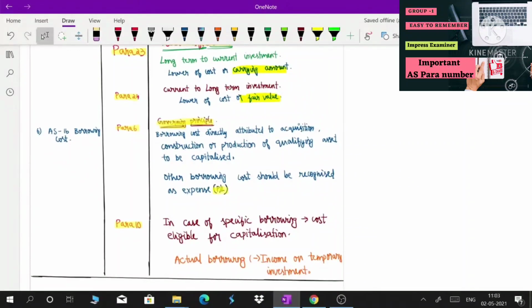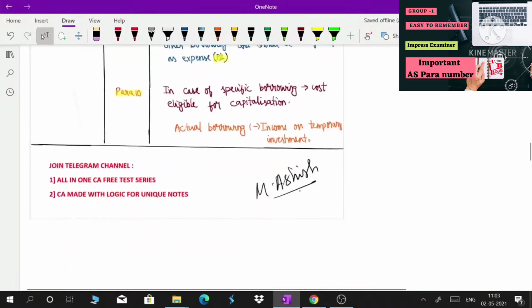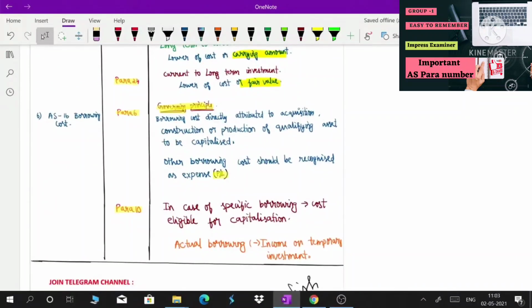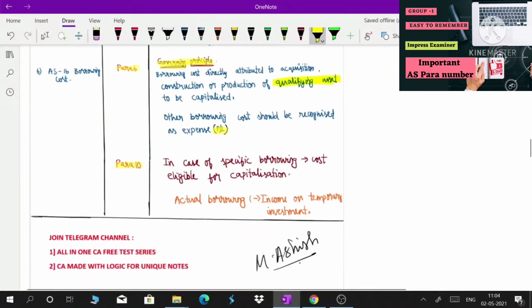Then we will discuss AS 16 borrowing cost, which has a total of two paras, para number 6 and para number 10. Para number 6 deals with borrowing cost directly attributable to acquisition, construction or production of a qualifying asset, to be capitalized. Other borrowing cost should be recognized as an expense in the P&L account. It should not be taken over a period of time. Para number 10 deals with specific borrowing: cost eligible for capitalization is actual borrowing minus income on temporary investment.